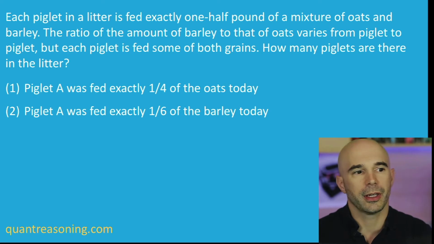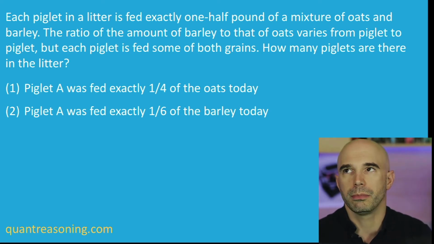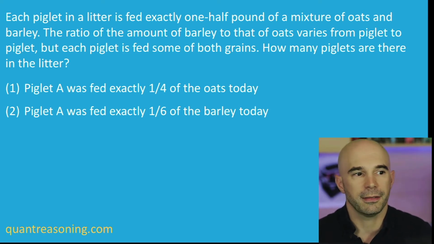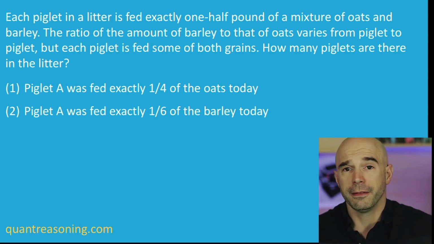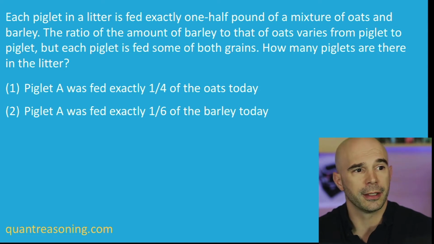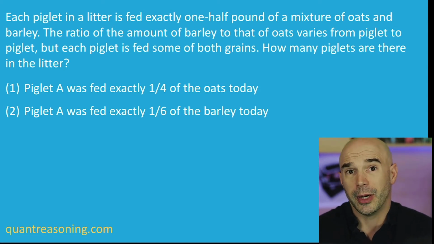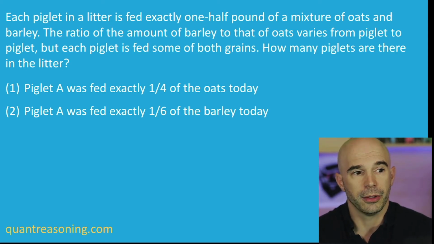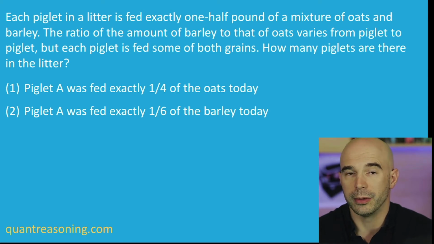Is it really anything from 1 to infinity, or are there any limitations given statement 1? And I also want you to think about the total possible amount of oats. Could there be an infinite number of pounds of oats available that day, or is it limited in some way? We know from the free info that each piglet was fed a total of half a pound. So at the extreme, if Piglet A only got oats, that would be half a pound of oats. And if that's a quarter of the total amount of oats, then there must be 2 pounds of oats.